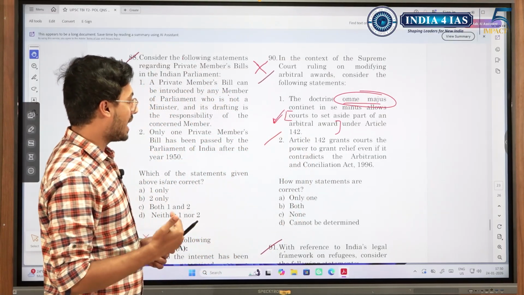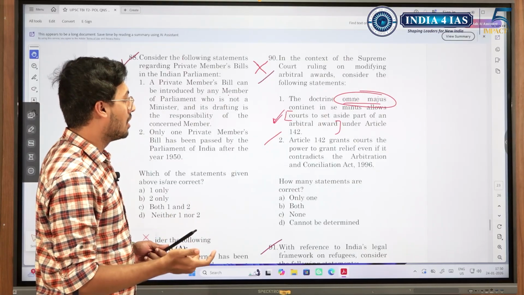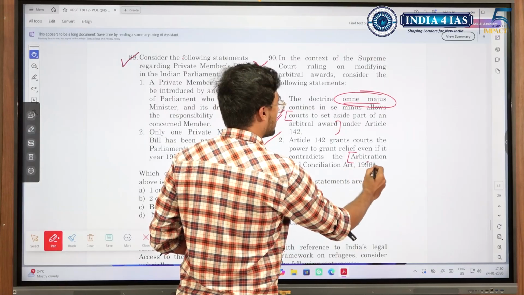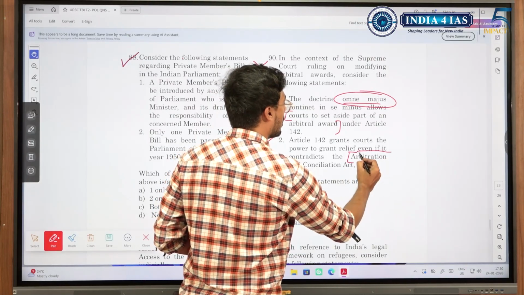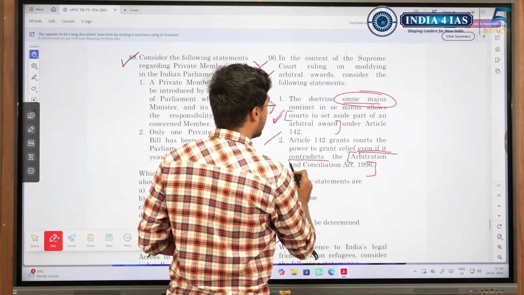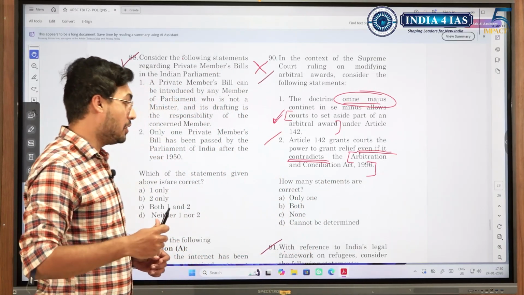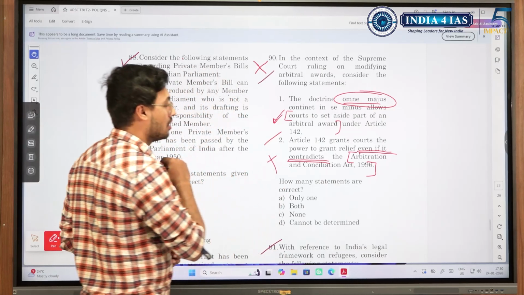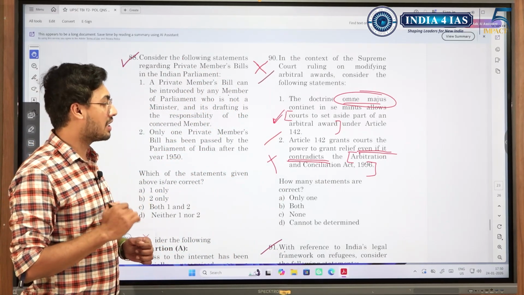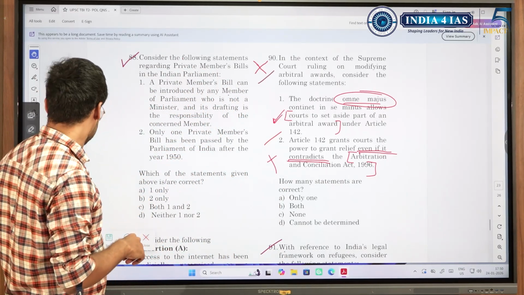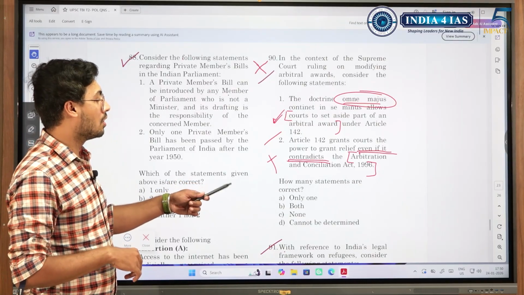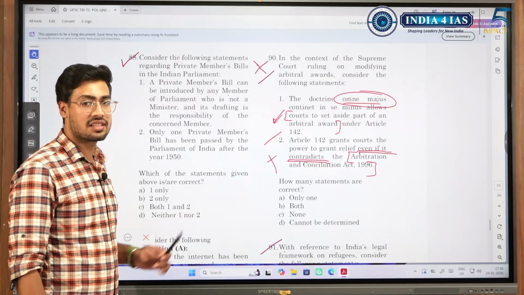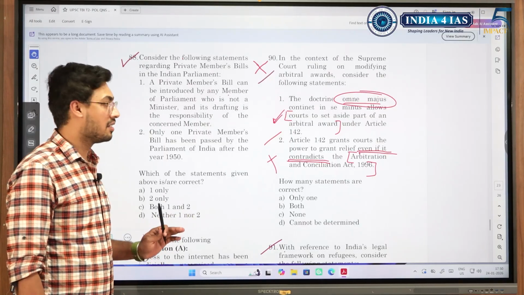Similarly, Article 142 grants courts the power to grant relief even if it contradicts. See, sometimes if they want to make the statement wrong, they'll try to exaggerate the sentence, like "even if it contradicts." So in this case, it is wrong. In this way, we could have taken a guess, because even under Article 142, the court cannot contradict the Arbitration and Conciliation Act, because it is a statutory act, and the Supreme Court itself has said it.